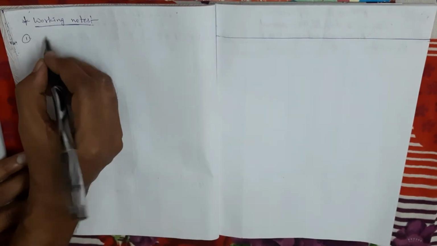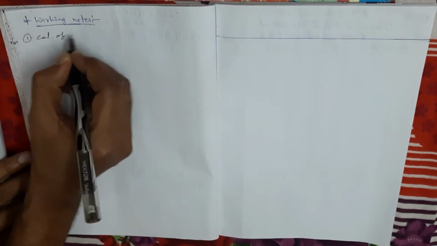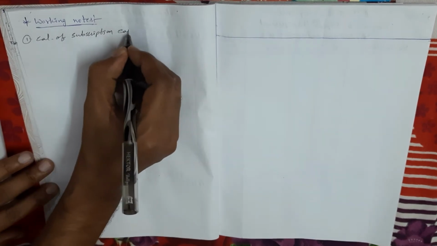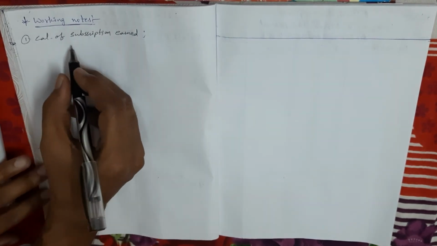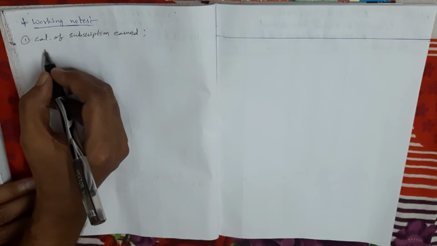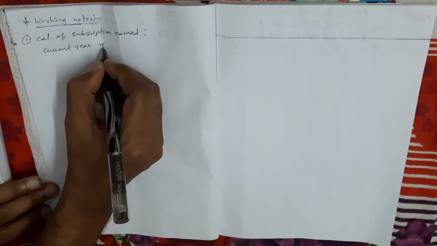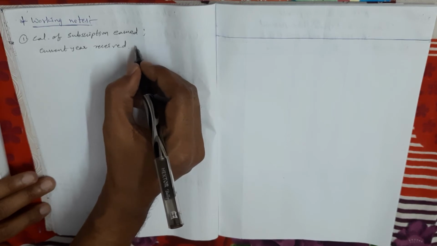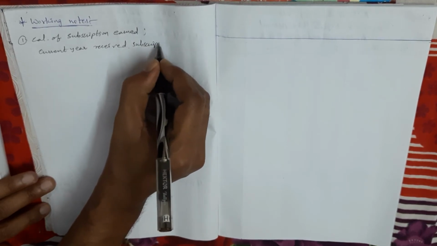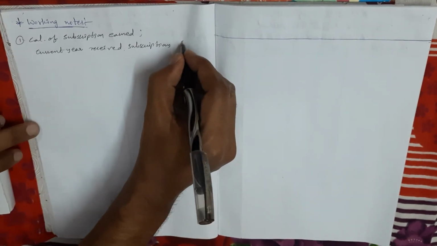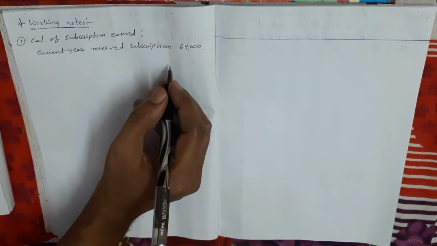So in working notes, calculation of current year subscription amounts. Calculation of present year subscription earned amounts. Okay, so first here I am taking the amount which is given on the debit side of the receipts and payments account. So the current year received subscription amount. So to this amount only we adjust now. So the current year total received subscription amount is 64,000, including last year and next year.